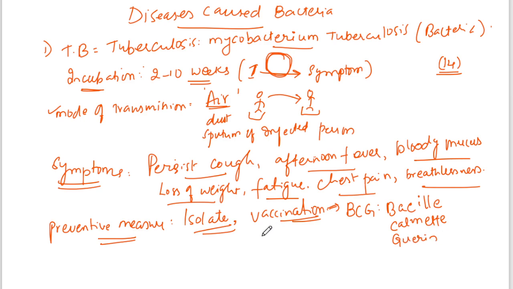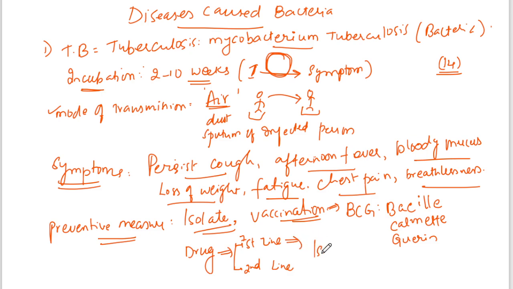And we can give drugs. What kind of drugs can we give? We can give first line drugs and second line drugs. What are the first line drugs?